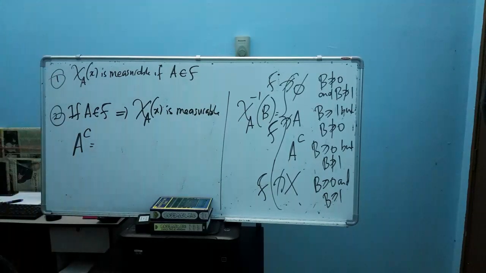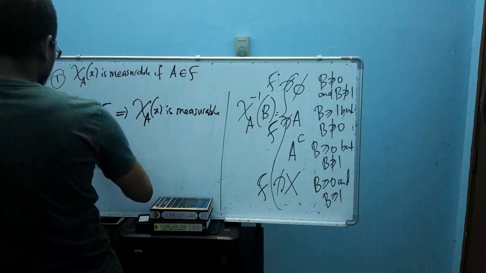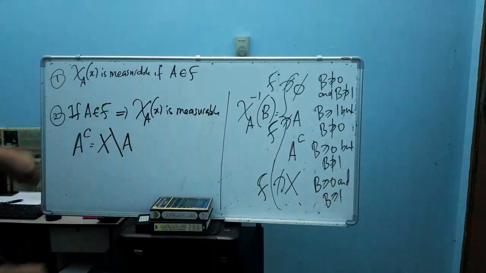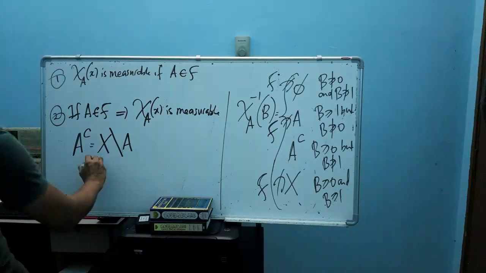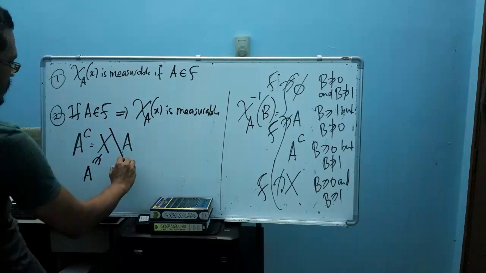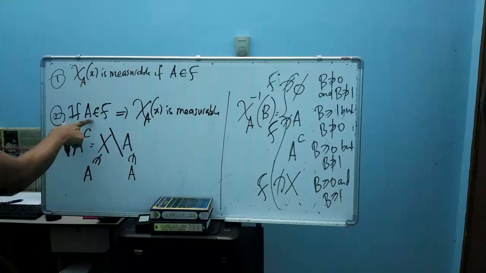So what is the meaning of A complement here? A complement means X difference A. By the definition, A complement is equal to X difference A. So you see, X is an element of the algebra, and A also is an element of the algebra based on our statement here.